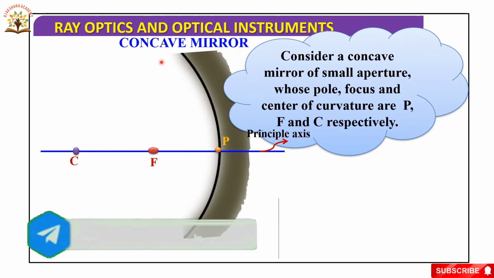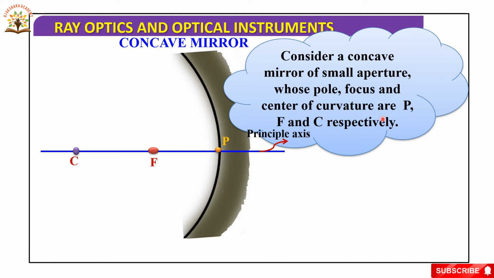Here it is a concave mirror. Consider a concave mirror of small aperture whose pole, focus and center of curvature are P, F and C respectively. See, this is the concave mirror. P means pole, F means focus, C means center of curvature. Okay, next.